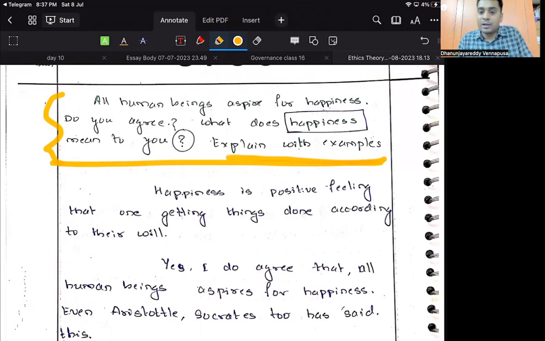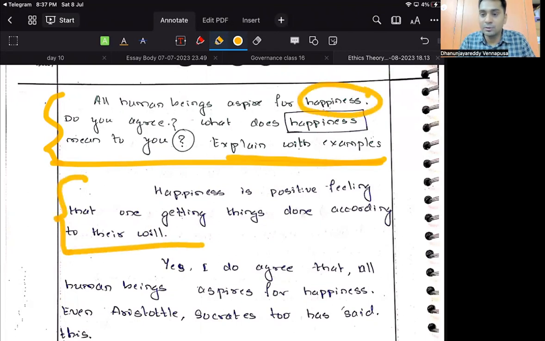Happiness is the positive feeling. So what they are saying is, all human beings aspire for happiness. So the keyword is happiness. This person has started with the keyword directly because I said you have to start with the keyword in the introduction. Absolutely, he has done justice.